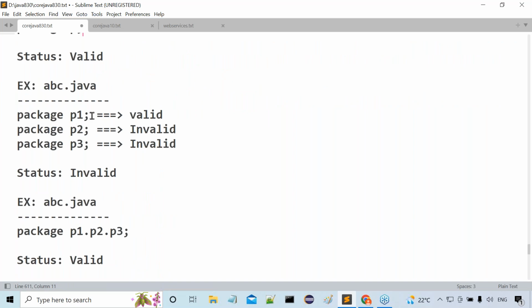In the second example I gave, package P1, package P2, package P3. So here the first one is valid. The remaining two statements are invalid. Why? Because the package declaration statement is always the first statement in a Java file.